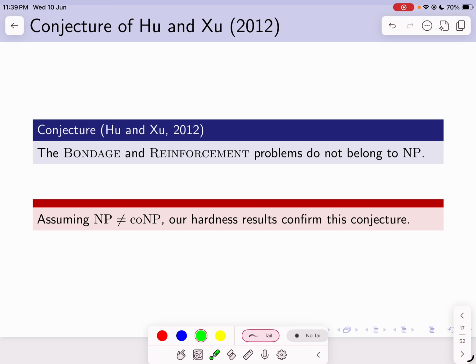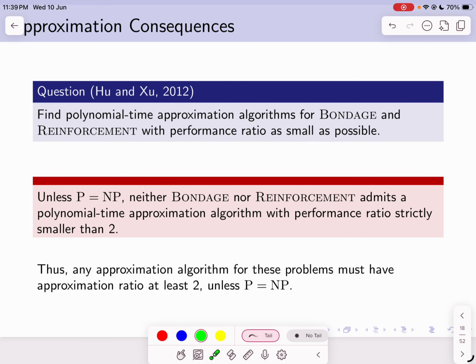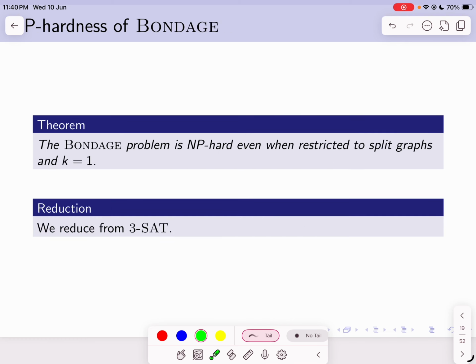They had conjectured that both these problems do not belong to NP, and under the standard complexity theoretic assumption NP not equal to co-NP, our hardness result confirms this conjecture. They had also asked to find a polynomial time approximation algorithm with performance ratio as small as possible. What we have proven is that the performance ratio should be strictly greater than 2. Anything smaller than 2 is not possible.